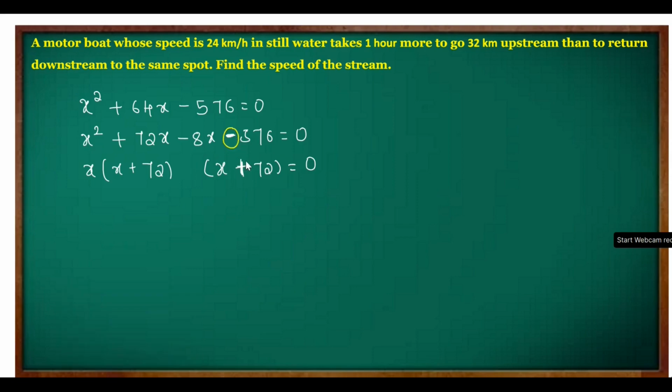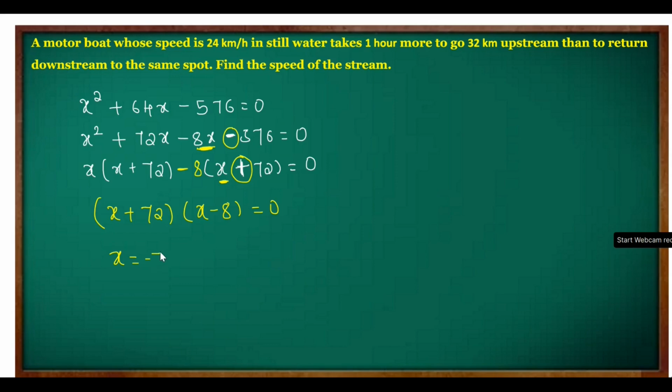Here it is minus and here it is plus. So minus should be written outside. I have taught you already. If sign change is there, write minus outside. If sign has not changed, then you write plus outside. And compare the first term. Here it is 8x, but here it is just x, which denotes that 8 has come out. Correct? Now the repeated bracket is x plus 72 and the remaining terms are x minus 8 equal to 0.